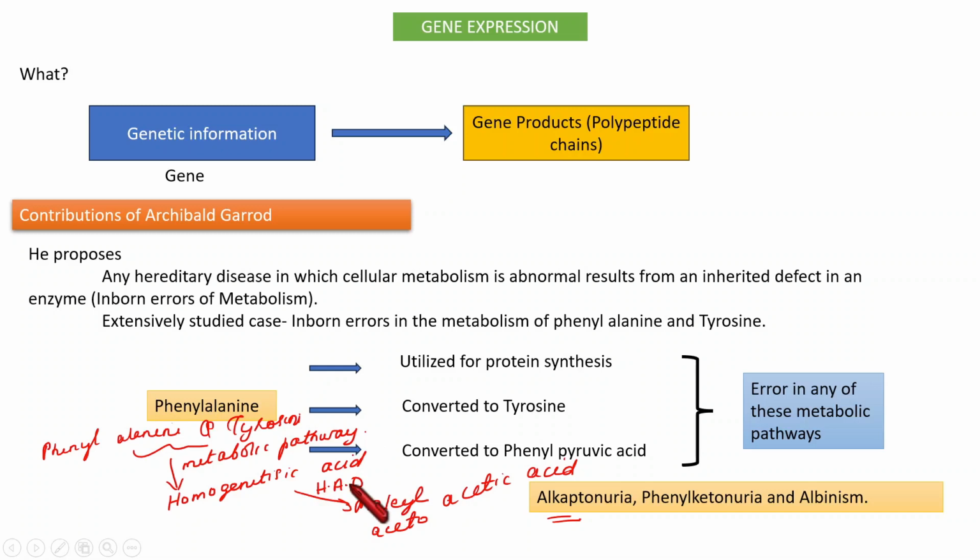This enzyme is defective in alkaptonuria. In an alkaptonuric person, this enzyme will be defective, and this results in the accumulation of this acid in the body, and it is eliminated in the urine, and the urine will turn black in color. So the main culprit here is a defective enzyme, homogentisic acid oxidase. That is the condition.